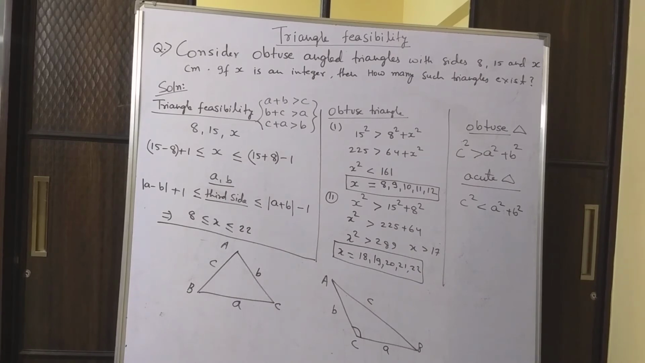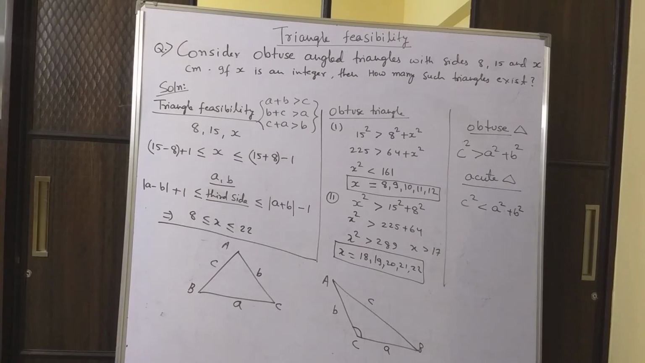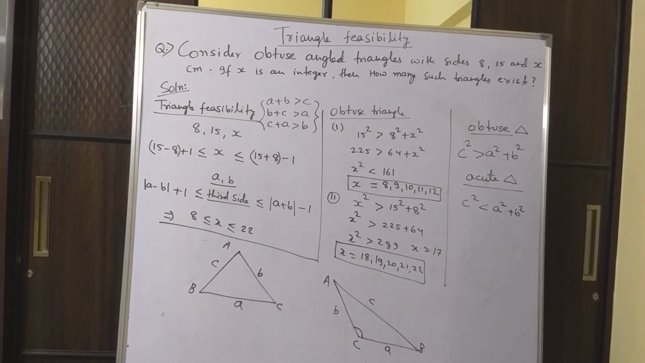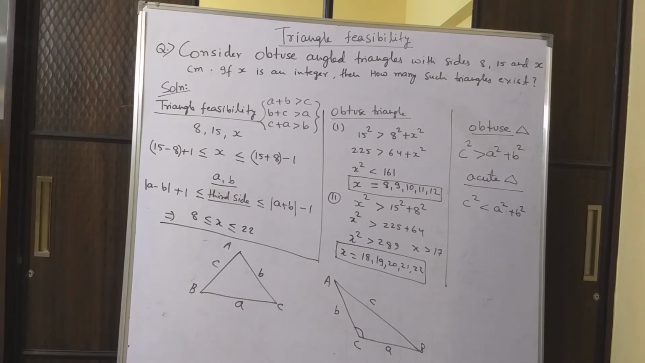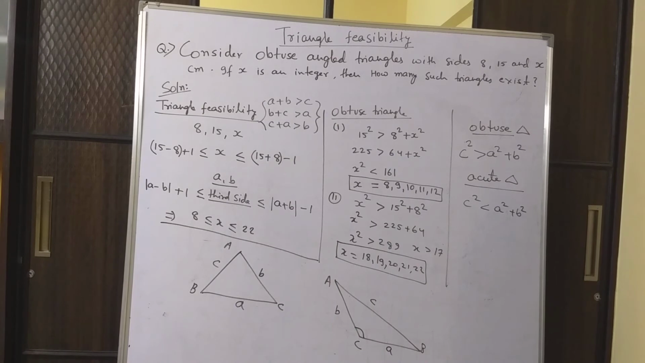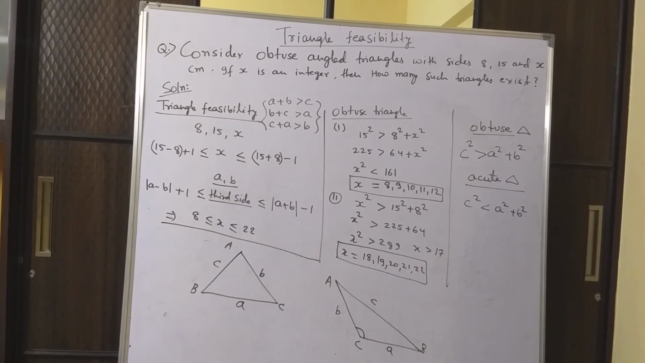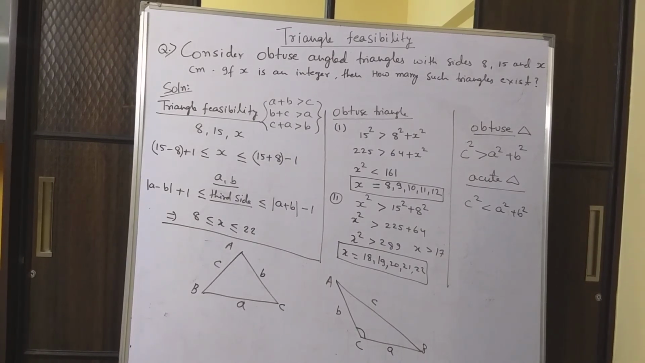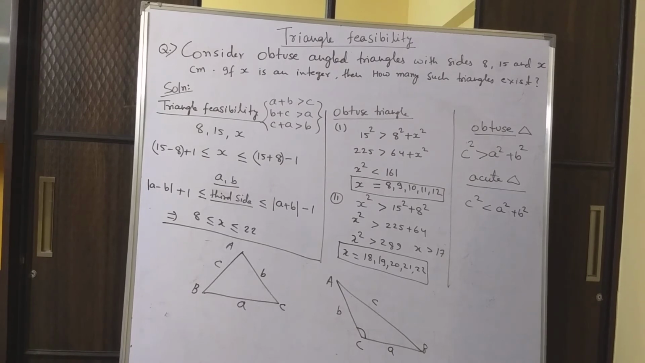Now all these values of x, there are 15 such values. From 8 to 22 there are 15 numbers including 8 and 22. So the triangle will form. If the question was only this much, that consider a triangle with sides 8, 15 and x, then we would have said how many such triangles will be there? 15.